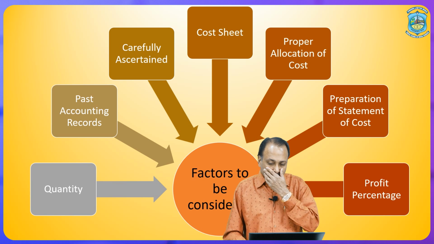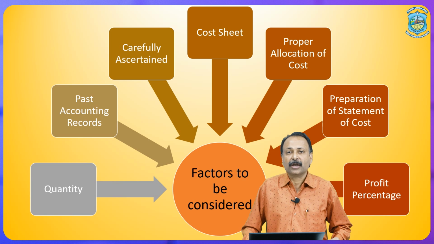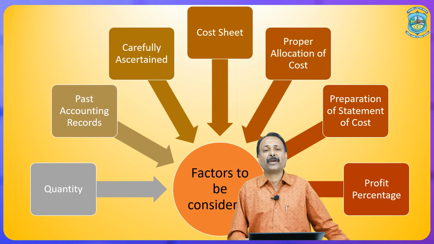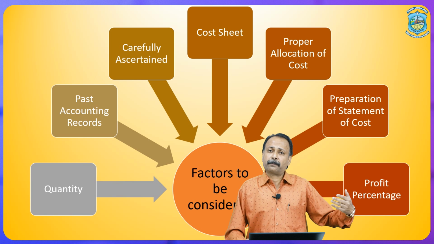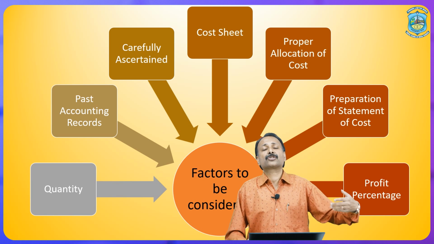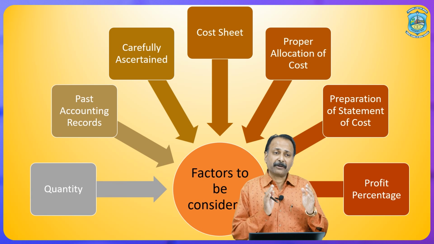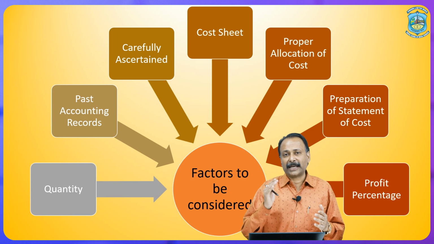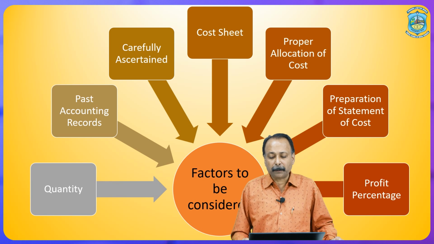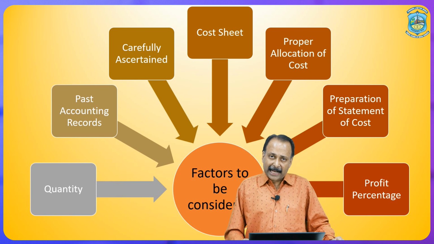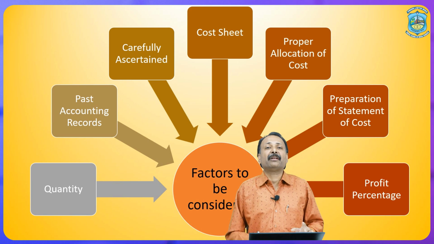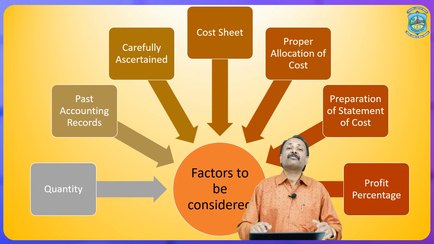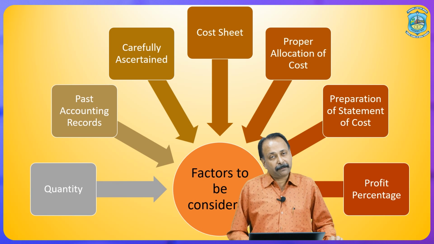Then next one is proper allocation of cost. We divide the cost with proper allocation. We have to get the prime cost, the manufacturing or producing cost, the office or administrative cost, and the total cost, but we have to make the right allocation of cost in the right head. Then next one is preparation of statement of cost. As a cost sheet is prepared, when we calculate the total amount of production or manufacturing, we prepare a statement of cost.